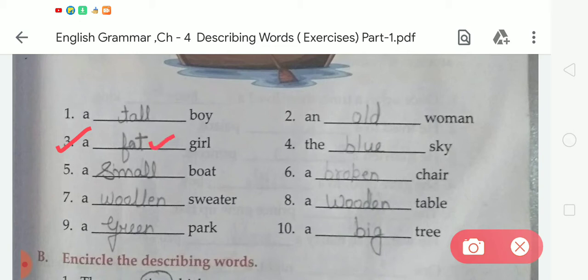F-A-T, fat. Okay. Number 4 is the dash sky. Student, tell me, what is the color of the sky? You know very well the color of the sky. The color of the sky is blue. So we have to write here blue. What is the spelling of blue? The spelling of blue is B-L-U-E, blue.